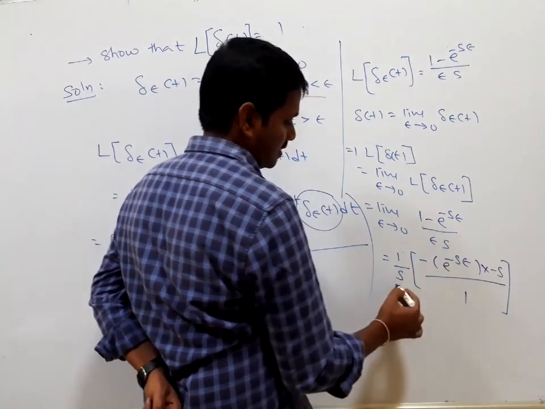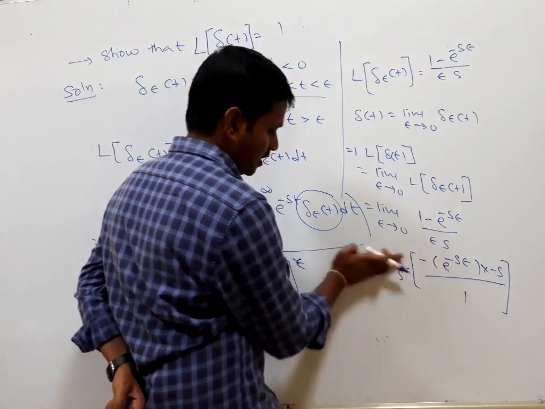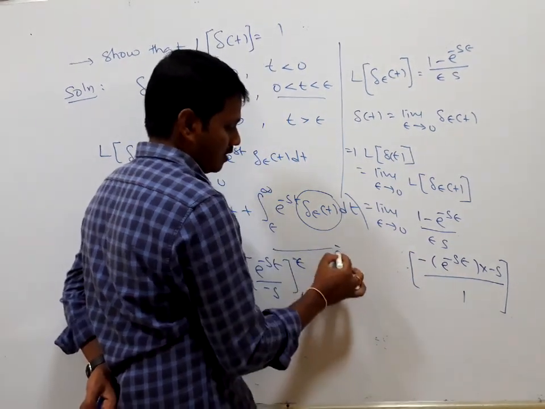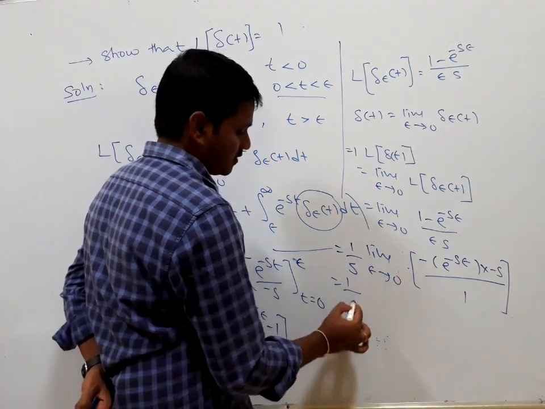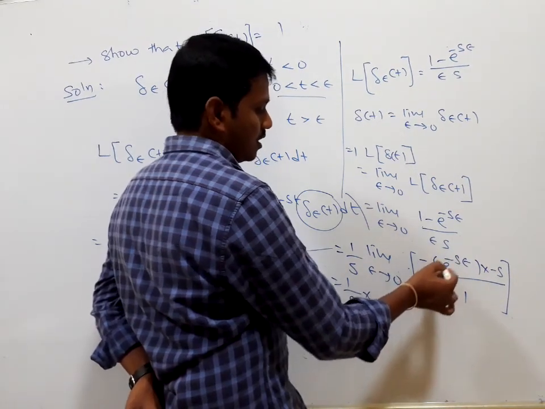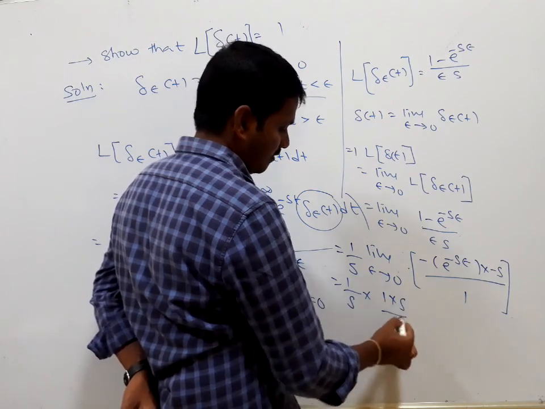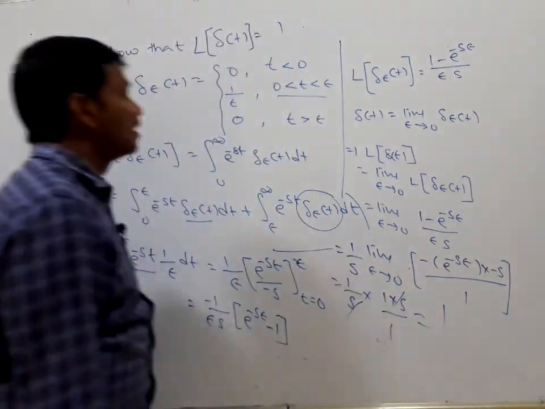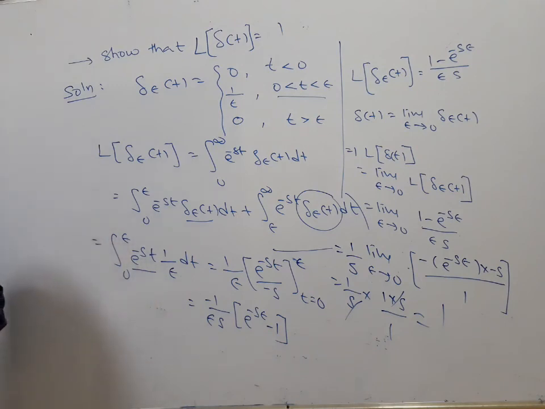Minus into minus is plus. As epsilon tends to 0, e to the power of 0 is 1, so we get s by s, the s's get cancelled, which equals 1. Therefore the Laplace transform of delta of t is equal to 1. That is the Laplace transform of the Dirac delta function or unit impulse function.